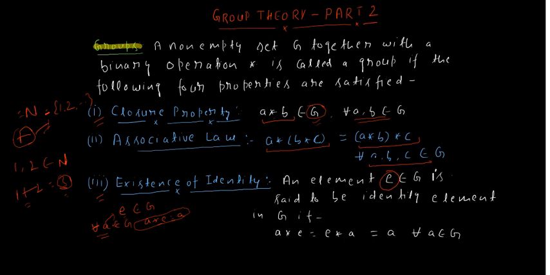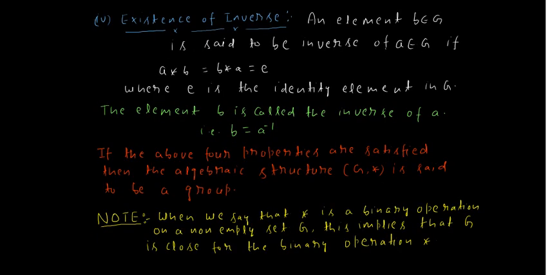The next property is the existence of inverse. We know very well about inverse from studying matrices. I give you an example. If A is a matrix of any order, suppose 2 by 2, and B is the inverse of A, it may have any value.